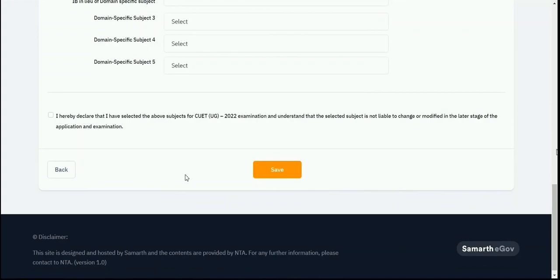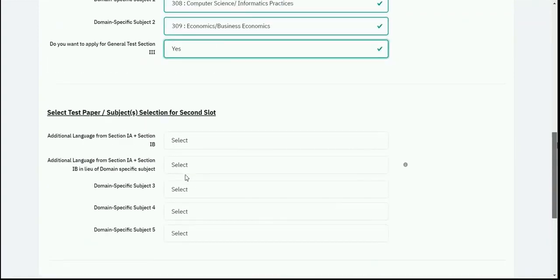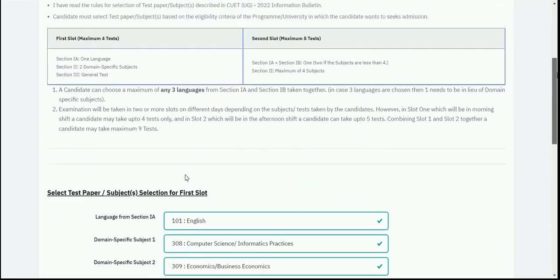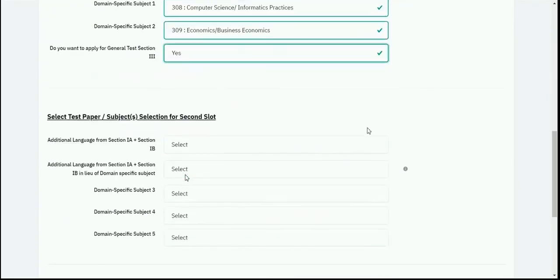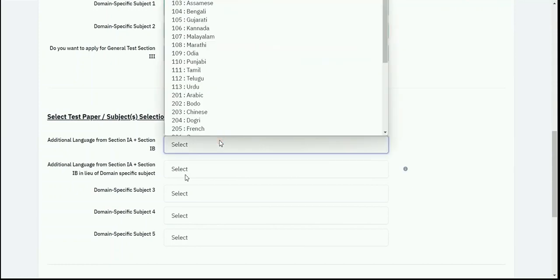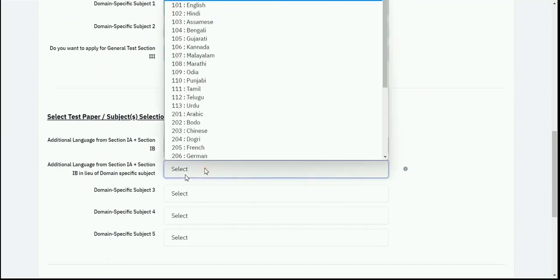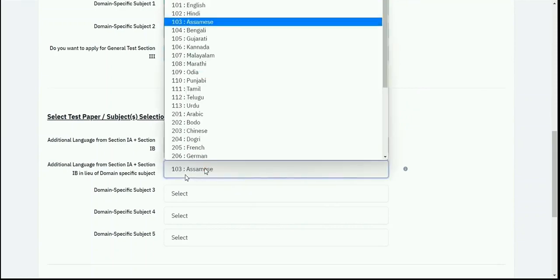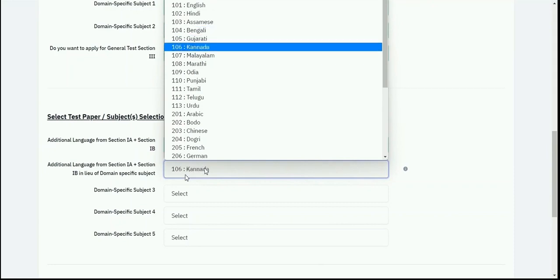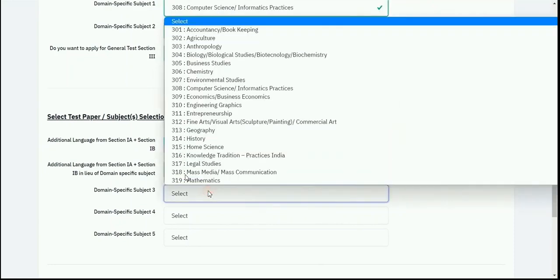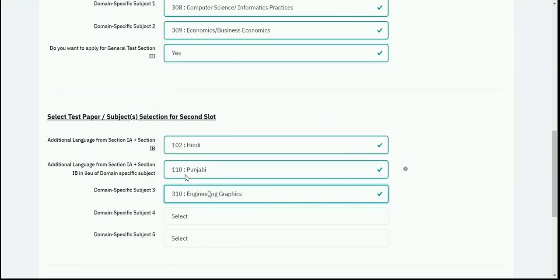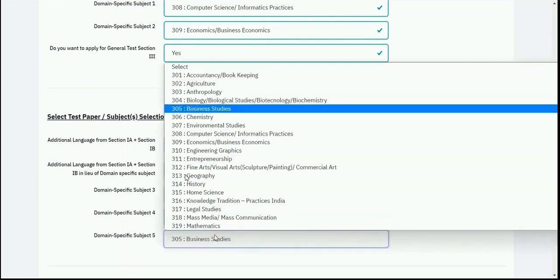Now let's select the test paper for the second slot. So here first I need to select for the second slot. I'll first select the additional language from the drop down. I have already selected English, so I cannot select it. So I'll select Hindi over here, and then I need to add one more additional language, domain specific subject 4 and the domain specific subject 5 for the second slot of examination.